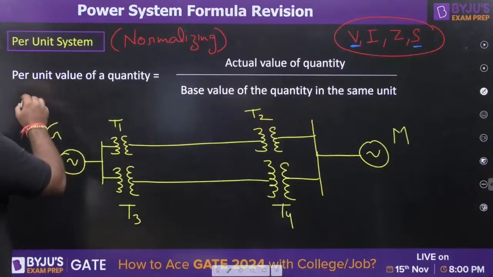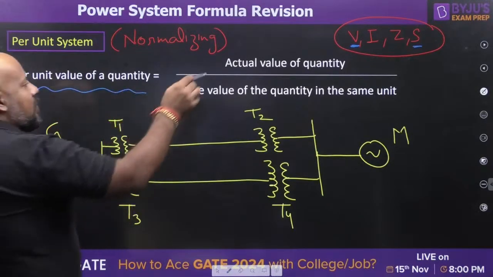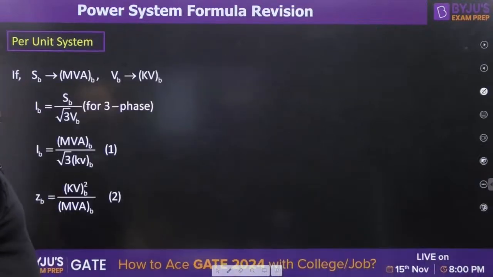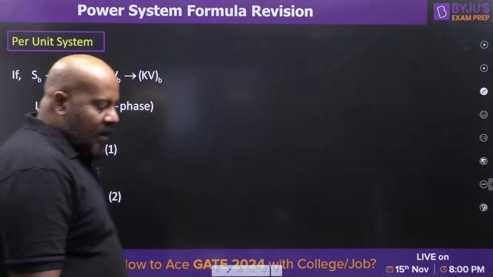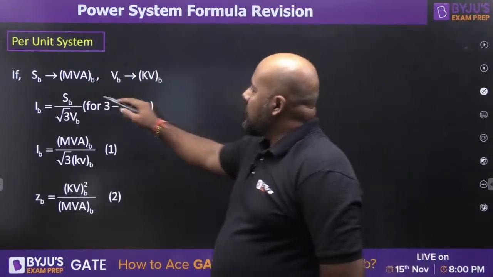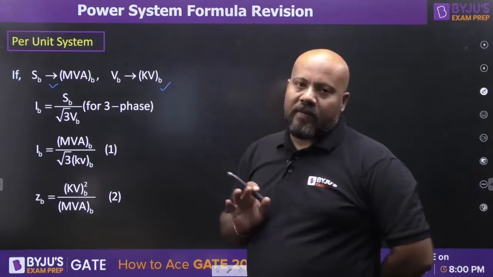So how are we writing the per unit value of a quantity? We write the actual value of the quantity divided by the base value of the quantity in the same unit. As per the usual case, we have the base power as MVA base and the base voltage as kilovolt base.